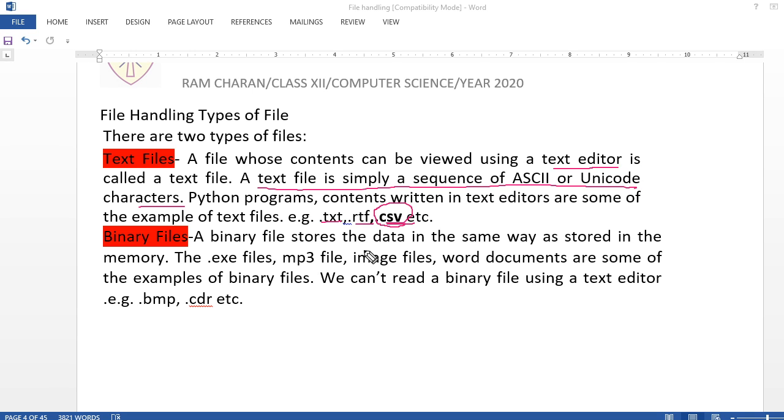Now come back here, binary file. A binary file is stored in the same way in memory, but here the extensions are different: MP3, image file, video file. Nowadays many files from the internet are all in binary form. Apart from text, whatever you are storing goes into a binary file. So both we are going to learn.